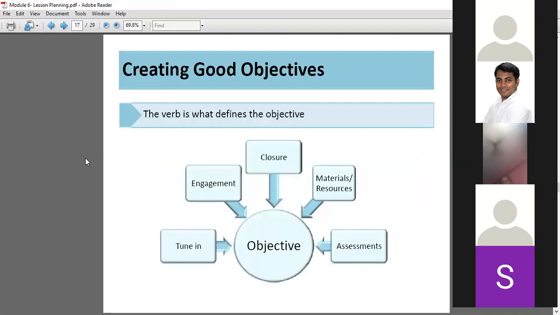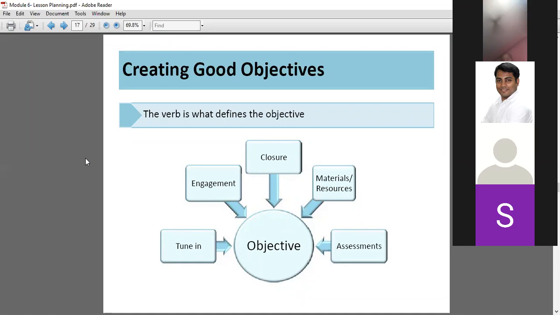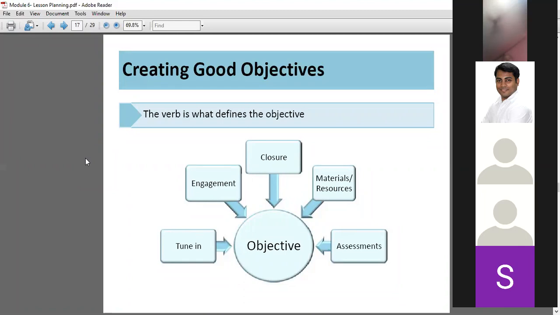Creating good objectives. What does this mean? When you say whether the children are engaged in the following activities, the lesson they have planned. So basically, there will be broad skills. Say, for example, you are doing a lesson plan on plants. Now, in this lesson plan, you will want the kids to remember a couple of names of plants, right? Yes.